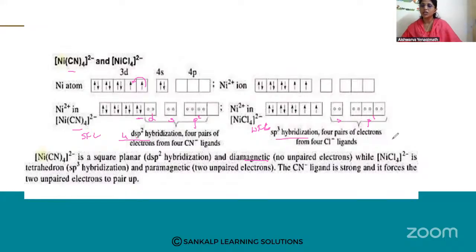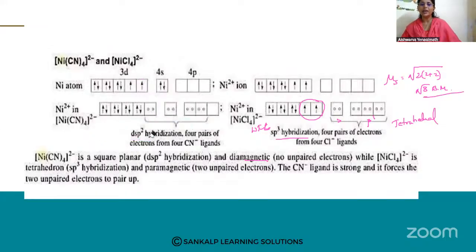When it is sp3 hybridization, what becomes the geometry? Electrons from 4 Cl minus ions have come and occupied here. Right? So what is the geometry here? Here the geometry is tetrahedral geometry. It is tetrahedral geometry. So tetrahedral geometry, and you can see there are 2 unpaired electrons. Therefore, this is paramagnetic in nature and you can calculate mu also. So root of 2 into 2 plus 2. 2 plus 2 is 4. 4 2 is 8. See what root of 8 comes to. That will be equal to Bohr magneton. Yes, you can calculate the magnetic moment also.